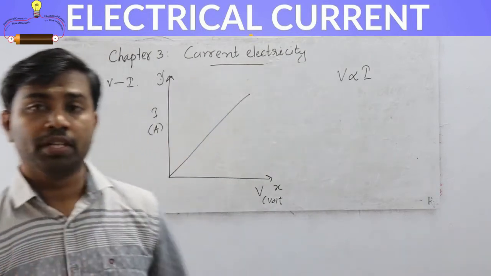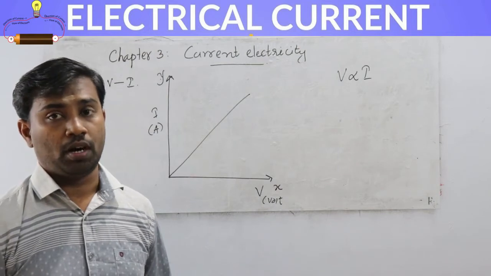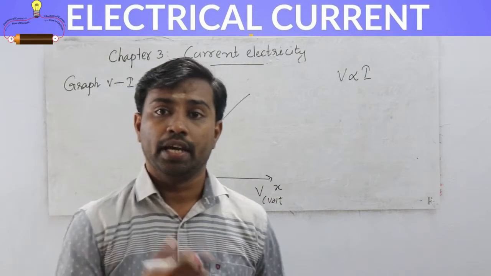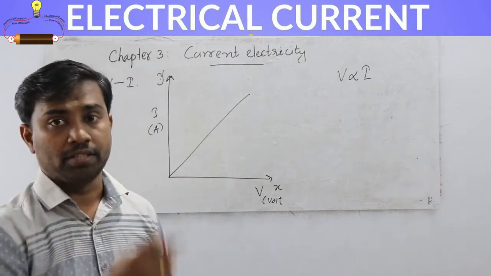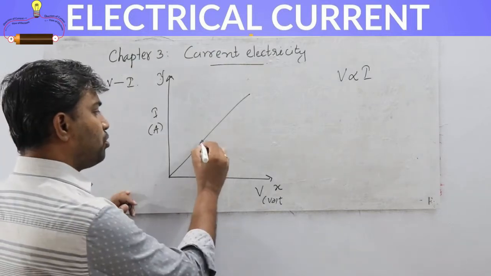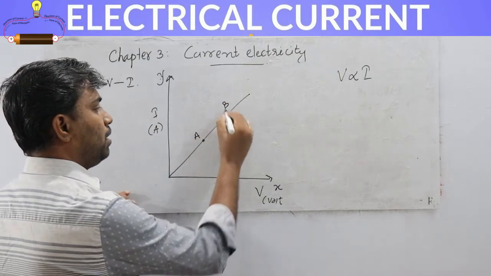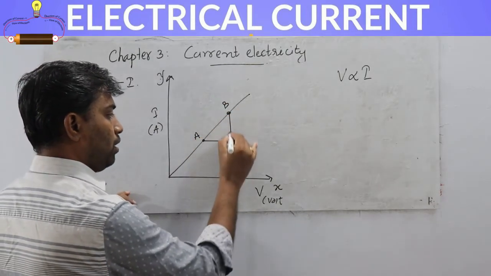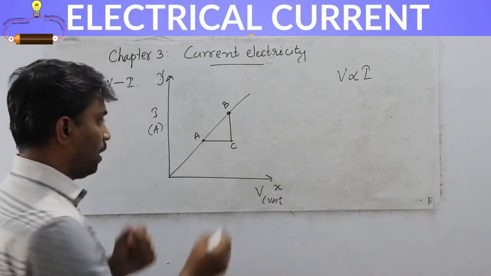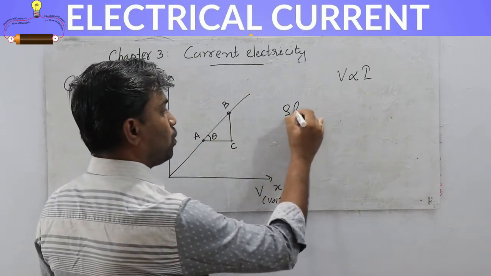So we need to determine the slope of this graph. You already studied how we can determine the slope of a line. I consider two points on the line, A and B. I join them to form a right angle triangle, and we consider this angle to be theta.